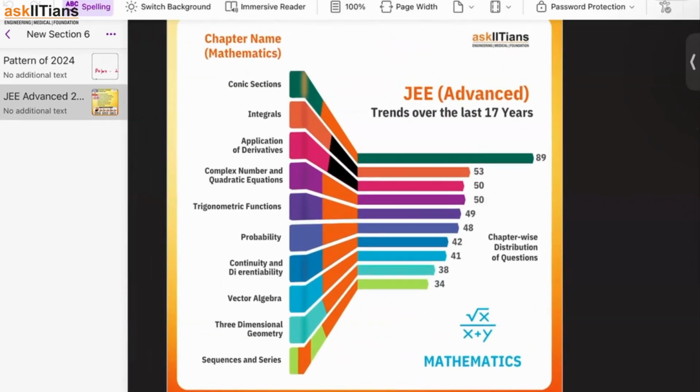Mathematics में obviously conic section and integrations are the most important ones. There is no doubt about that. They ask a lot of questions from conic sections, and they ask the question from conic section that is mixed questions, right? Ellipse भी है, parabola भी है, hyperbola भी है, tangent भी है, normal भी है, and then the question has been formed. Now, obviously, a lot of people ask me this question. Let's say, how do you solve a JEE Advanced question in that case? Because it has a lot of multiple concepts, right?